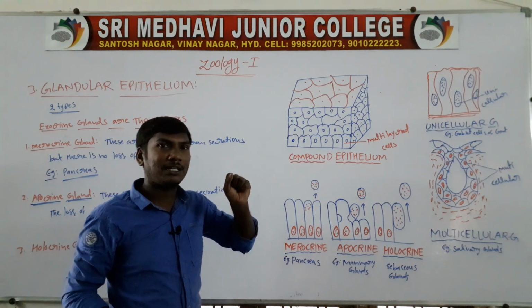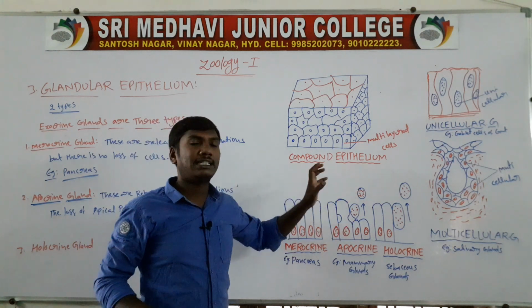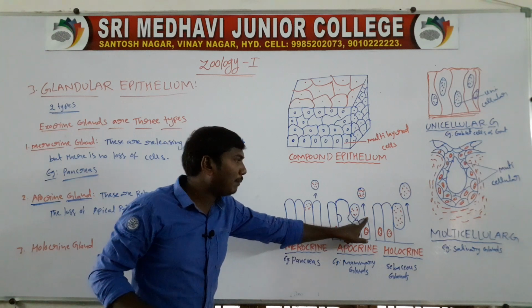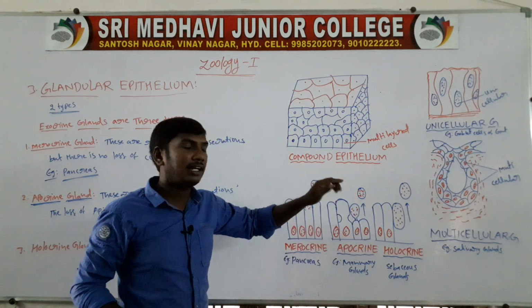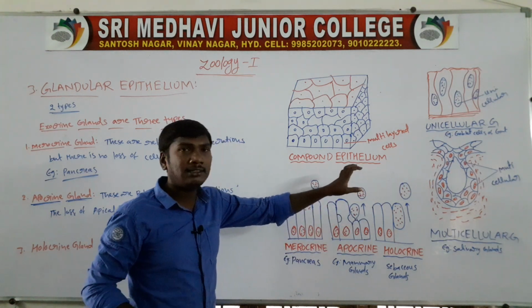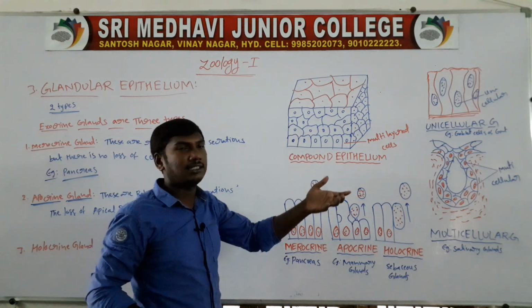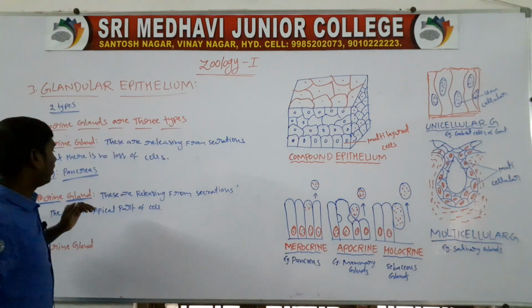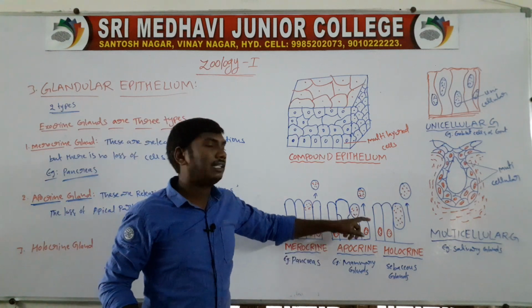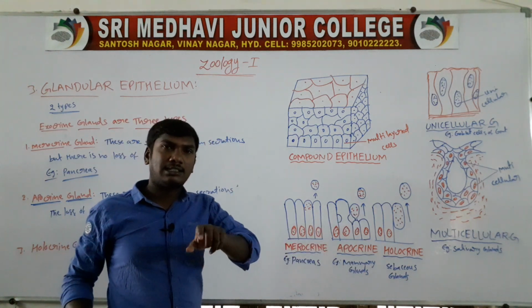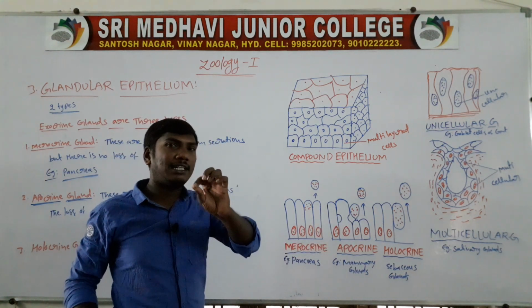The pinch of the apical part is lost, and they release the secretions. So they are called the apocrine glands. Apocrine gland means releasing secretions, but the apical part of the cell is lost.